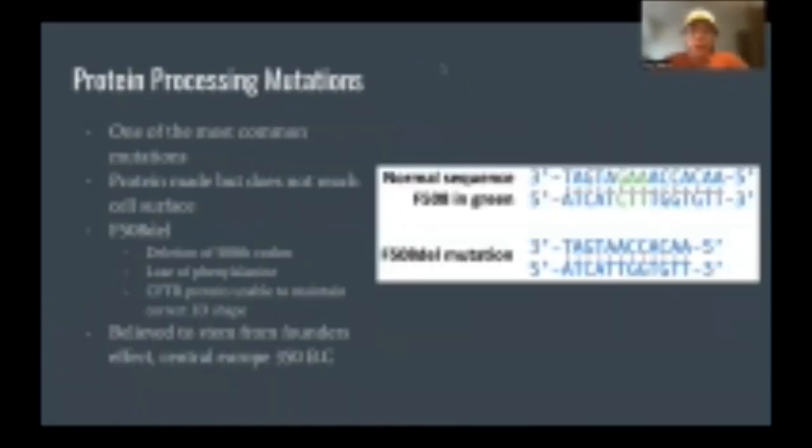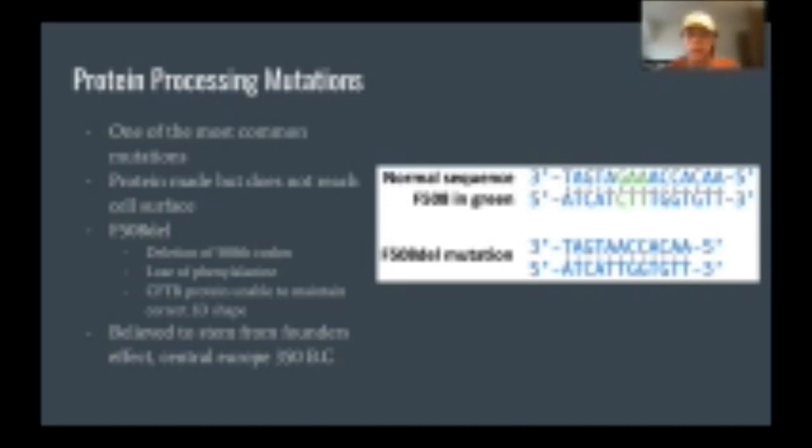To begin, we have protein processing mutations. This is one of the most common mutations that can be sustained and found in patients with cystic fibrosis. A protein processing mutation occurs when there is a protein made, but it does not reach the cell surface to regulate the chloride ions.